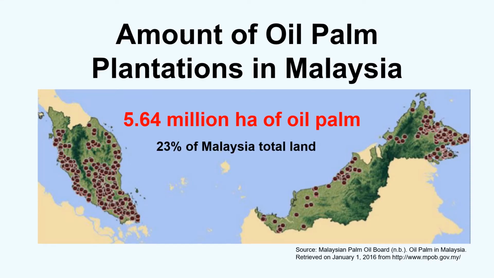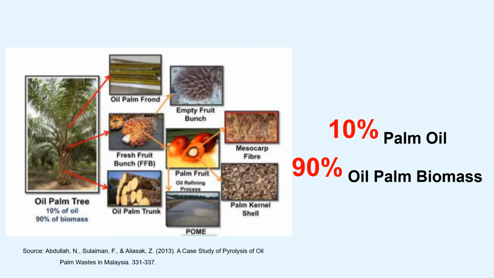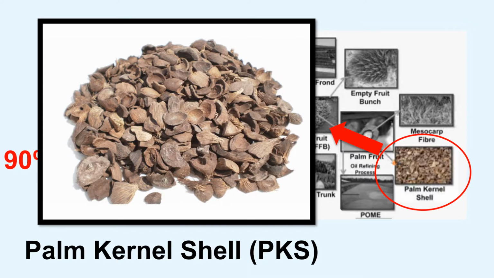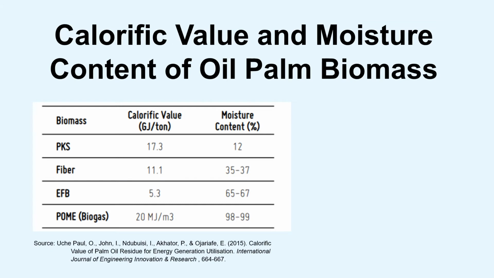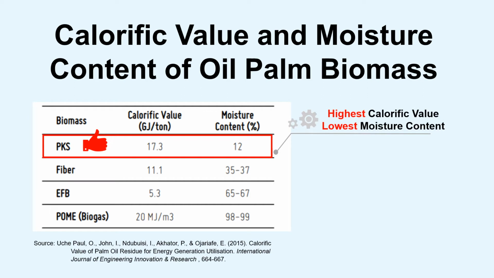One hectare of oil palm plantation can produce about 50 to 70 tons of biomass residues. Hence, there is a huge amount of biomass generated from the palm oil industry. Of the total output from the oil palm tree, about 10% is palm oil, while 90% is in the form of oil palm biomass, which has yet to be fully exploited. The biomass that we are going to discuss in this study is palm kernel shell. Among the oil palm solid biomass, palm kernel shell contains the highest calorific value and the lowest moisture content.